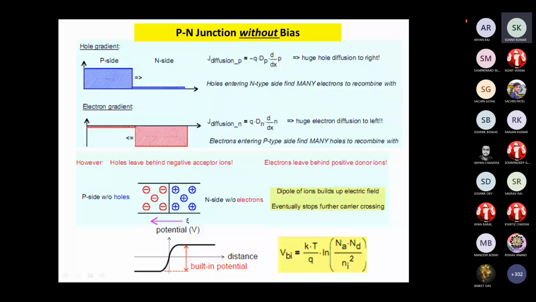I have said there is a hole and electron gradient at the junction, so electrons and holes will diffuse. And you have some diffusion current due to the holes and electrons. At the junction, the electrons and holes will diffuse. Then at the junction, what will be the changes?